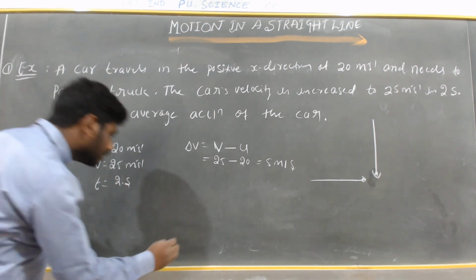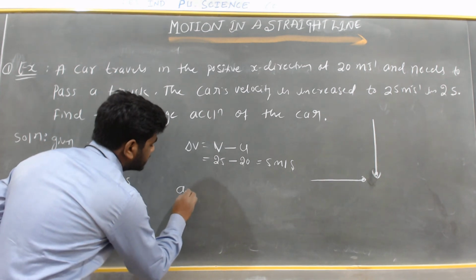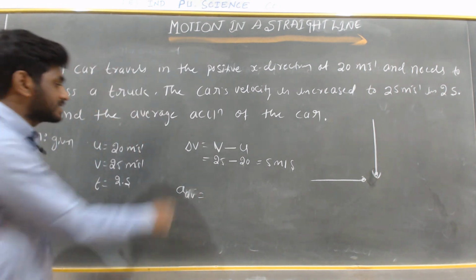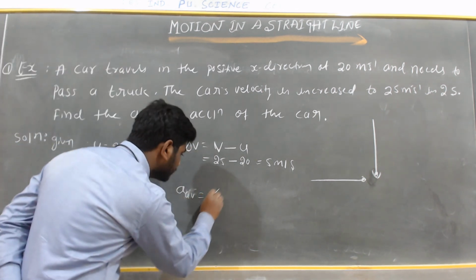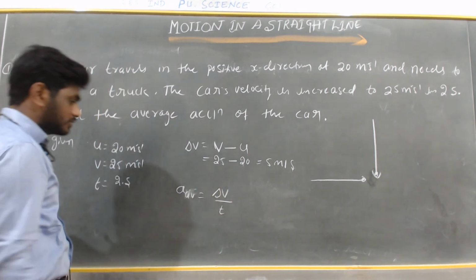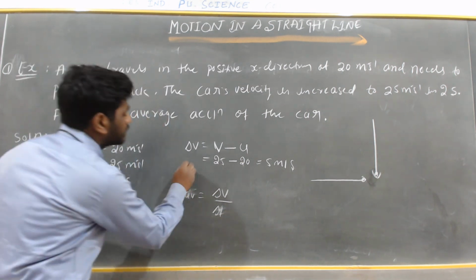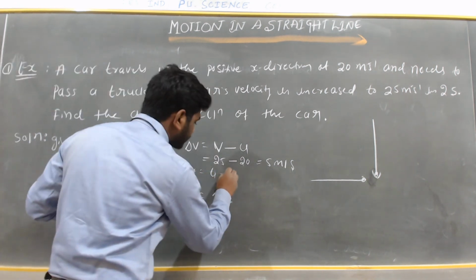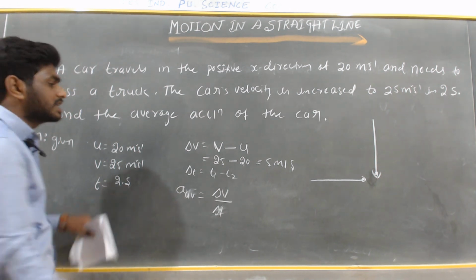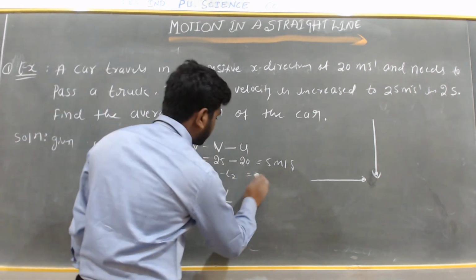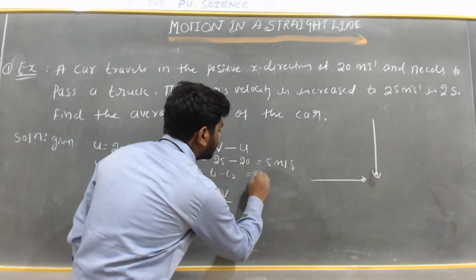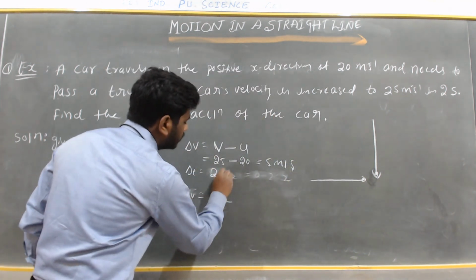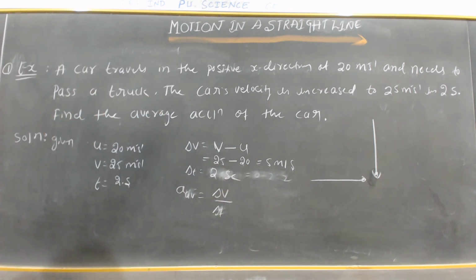So we want the average acceleration of the car. You know the formula: average acceleration is equal to change in the velocity, delta v, divided by delta t, the change in time. Taking initial time as 0 and final time as 2, the change in time delta t is 2 seconds.